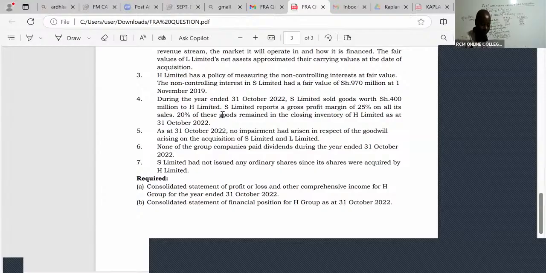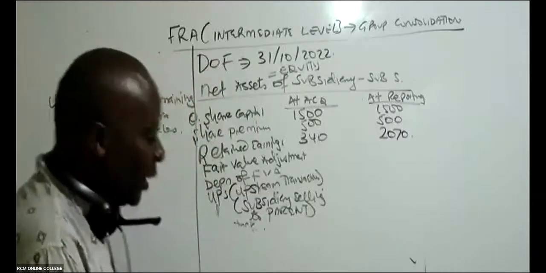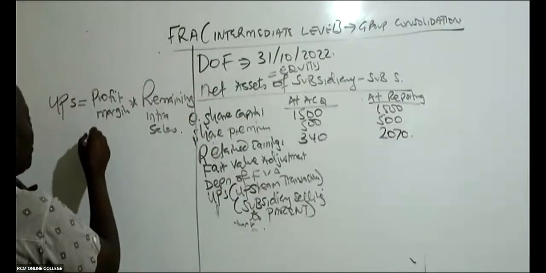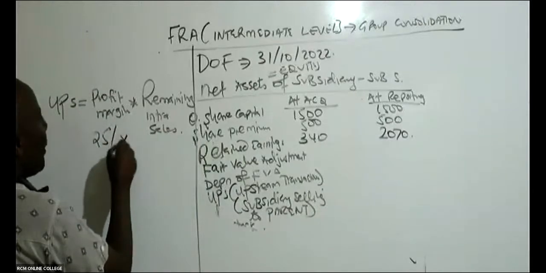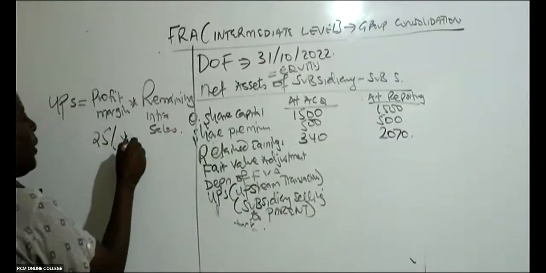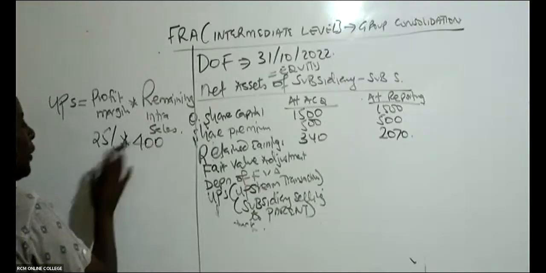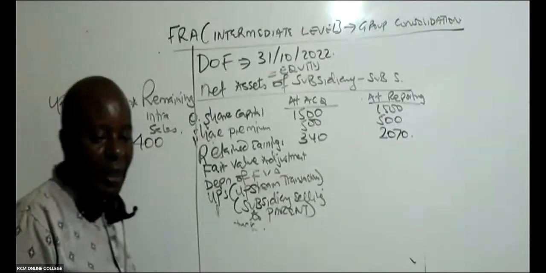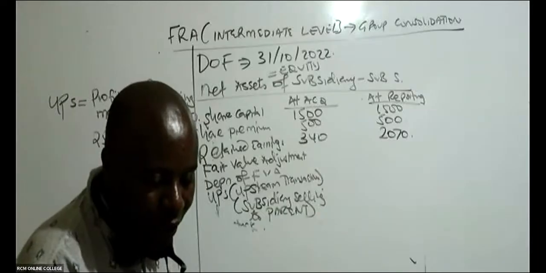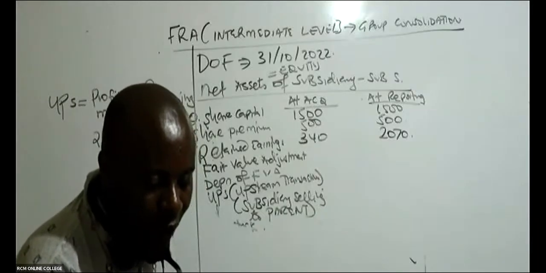S Limited reports a gross profit margin of 25% on all of its sales. So gross profit margin is 25%. All the goods sold within the group were worth 400, cutting the millions.